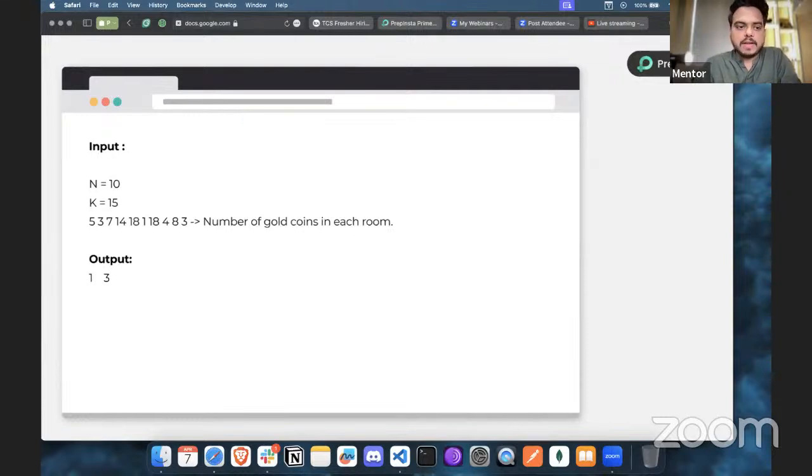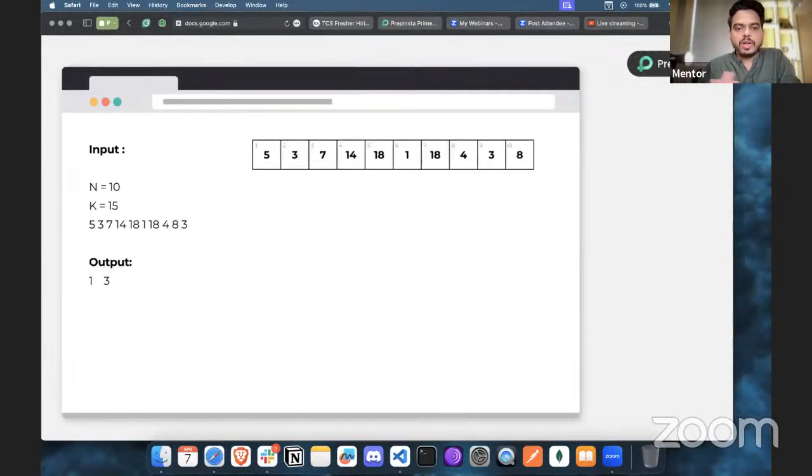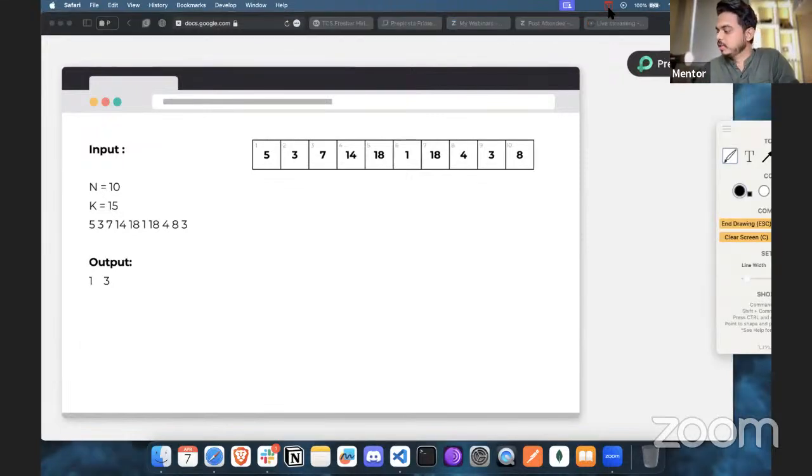What is the input that we have? To simplify it, I have converted that into a room format and made sure that it will be easy for us. So n, the number of rooms, is going to be 10. The number of coins that you should collect is 15 when you end.